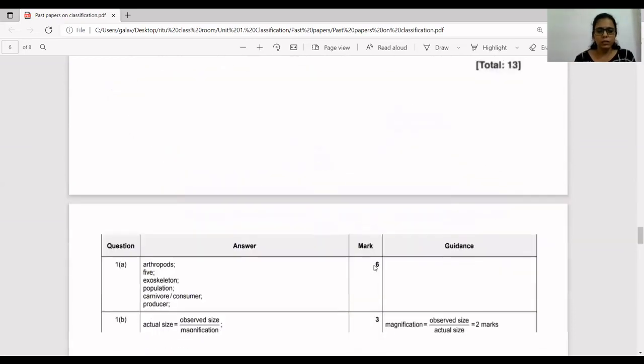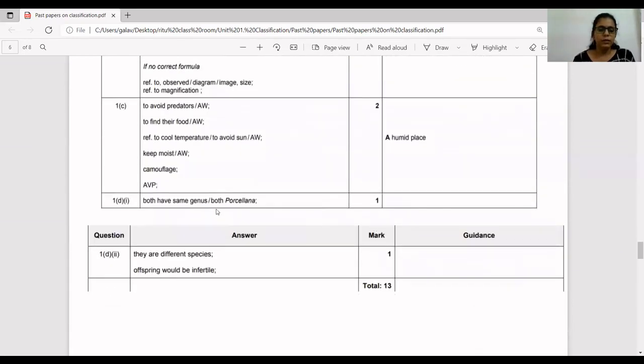Just have a look at the marking scheme. They've given here both have the same genus or both Porcellana. So that's why they're closely related. And 2 is they are from different species. So offspring would be infertile. So you can write any one, okay, out of these two, and you will get 1 mark, right? Understood?